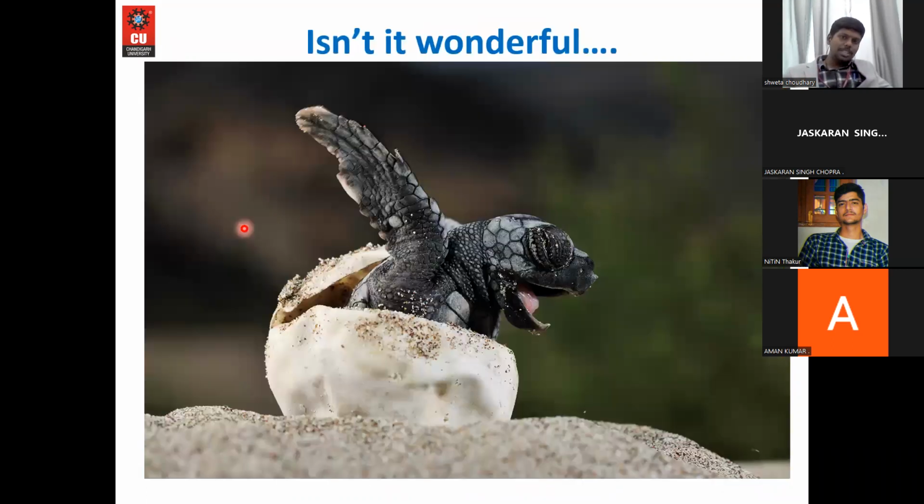I want to show you one picture. Isn't life wonderful? All these cells will further differentiate within a matter of some nine months. For some animals, it will be just 90 days. Within a matter of days, a single cell will be replicated into trillions of cells with their own functions, their own business, their own activities, and they will give rise to this baby turtle or baby human. Such a wonderful thing. All these miracles happening at the level of cells. Cells are a living example that a miracle happens.